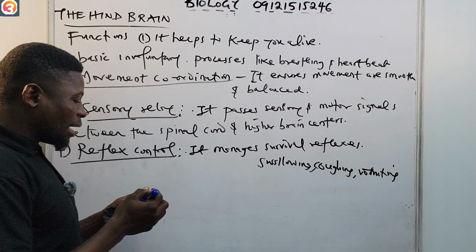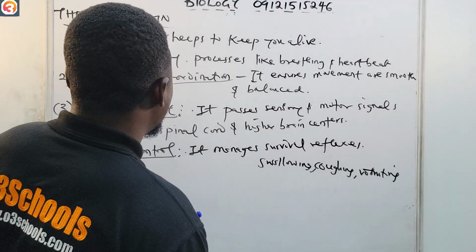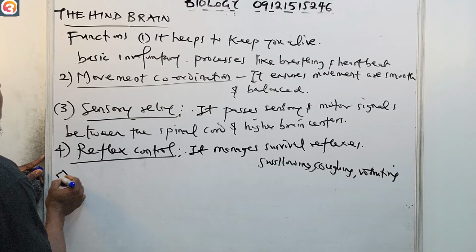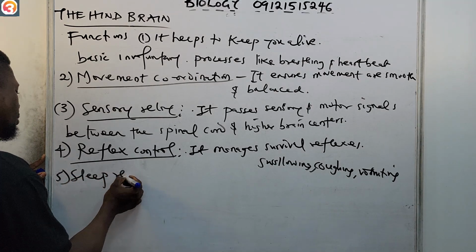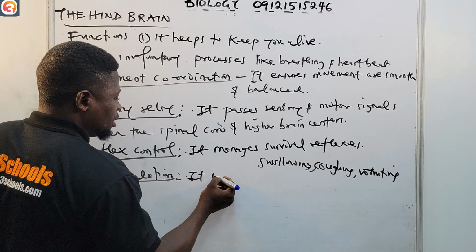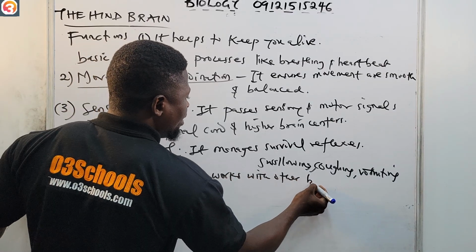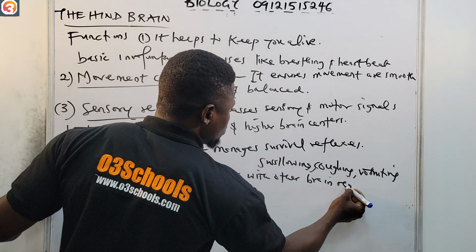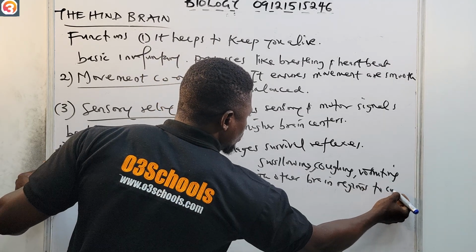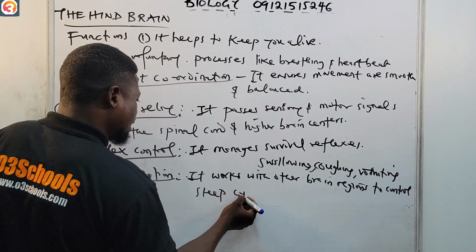Also number five, it helps in sleep regulation. It works with other brain regions to control sleep cycles.